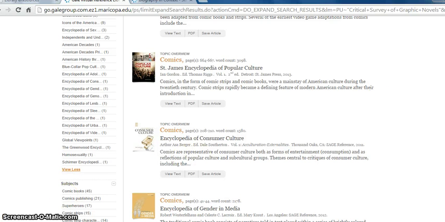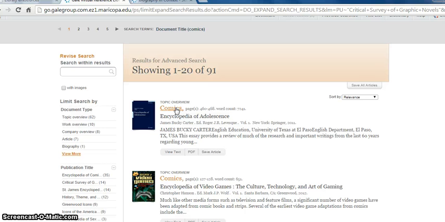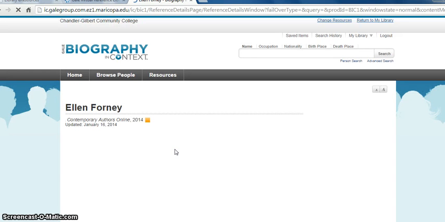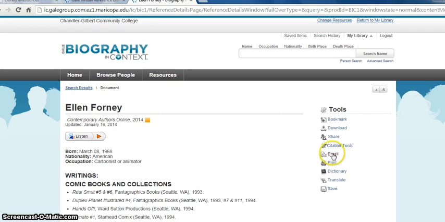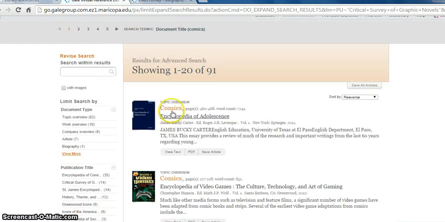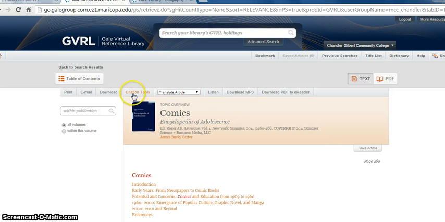No matter what you choose, and no matter what your direction that you are searching, if you're the art of comics person or if you are the biography person, remember you're going to always email the article to yourself that you choose, and there will be some icon that will show you how to email it to yourself. All the databases, either one will show you that email, and there will also be a citation tool. So be looking for that because you need to have the article, you want to keep it, you want to email it to yourself, and there's going to be a citation tool that you want to make sure you're citing in MLA format because what you're going to be making is a PowerPoint.